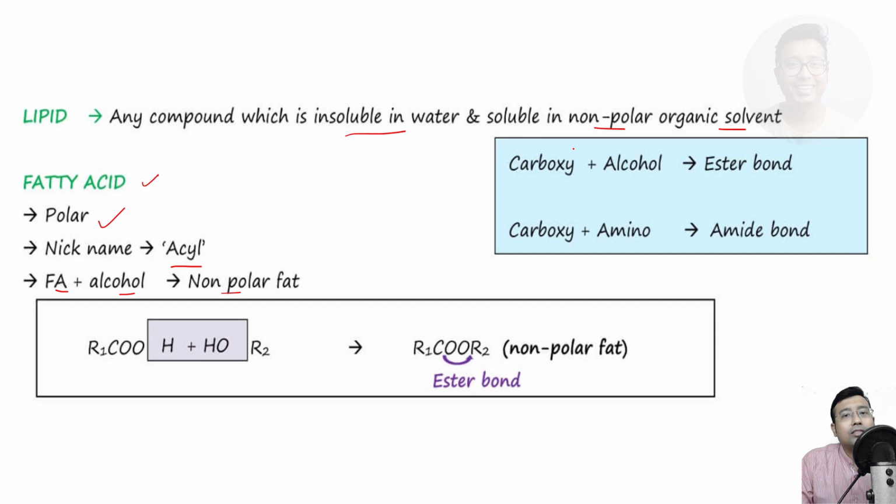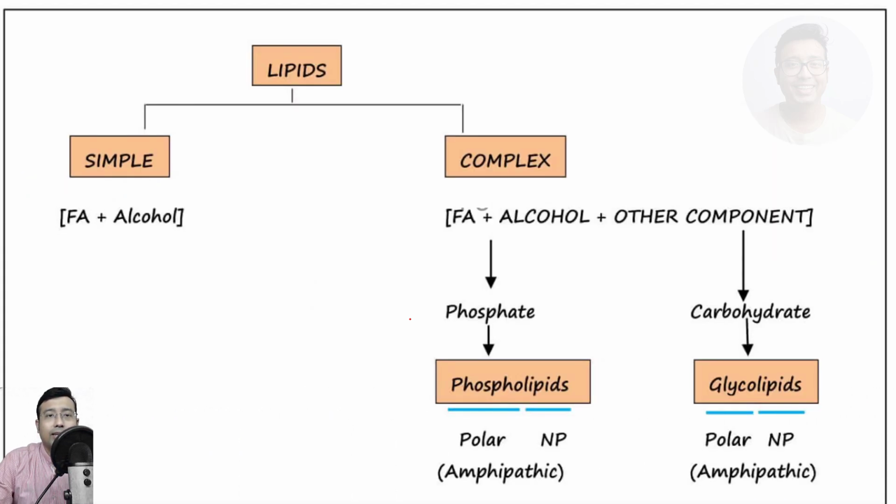There may be formation of various types of bonds in fatty acid. Remember, fatty acid always ends in a carboxyl group. It's a carboxylic acid, right? So carboxy group plus alcohol makes an ester bond. Okay, carboxy group plus amino makes an amide bond. So here you can see a carboxylic group plus alcohol. Okay, this COOR2 is actually an ester bond and it's a non-polar fat. That is what we were referring to over here. Fatty acid plus alcohol via an ester bond makes it a non-polar fat. Okay, so these are the basic conceptual areas.